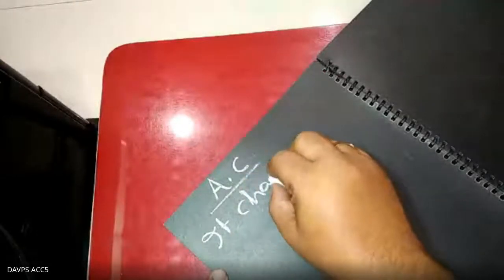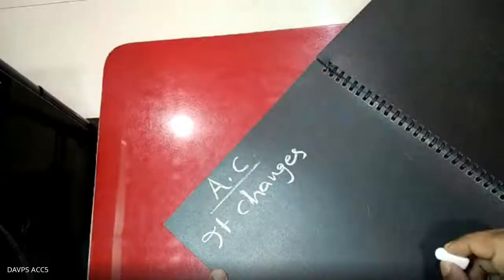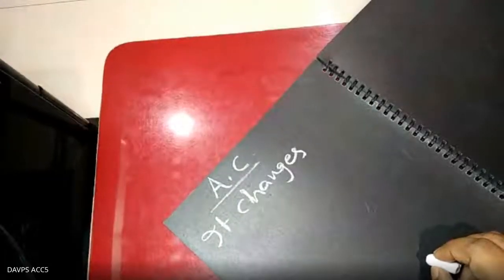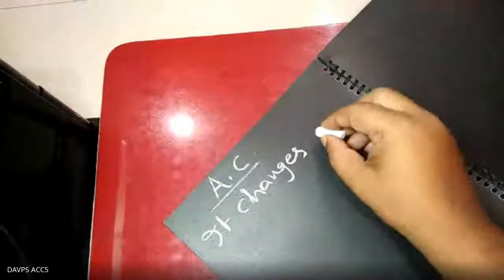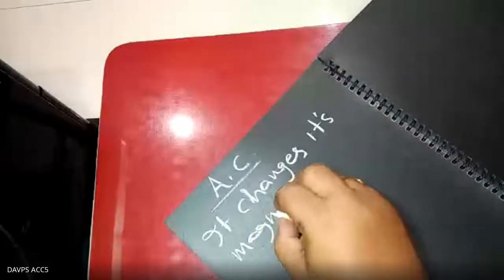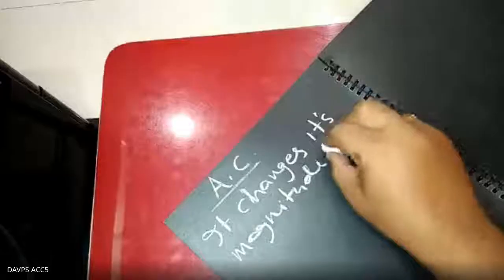You write: AC is one which changes its magnitude continuously